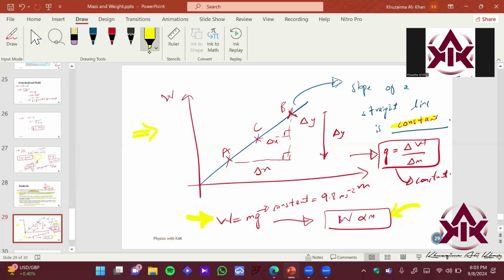So you can change the mass, you can use different masses. Let's say you have blocks, right? You have a 1 kg block, you have a 2 kg block. You weigh them using a newton meter. Then you can plot this graph, right? You can plot this graph and it will come out to be exactly this particular trend. So you can say that the value we get for gravity on Earth would be pretty close to 9.8 meters per second squared.